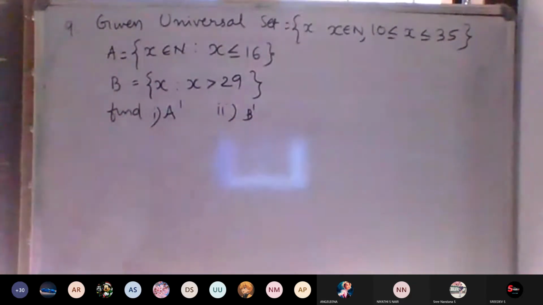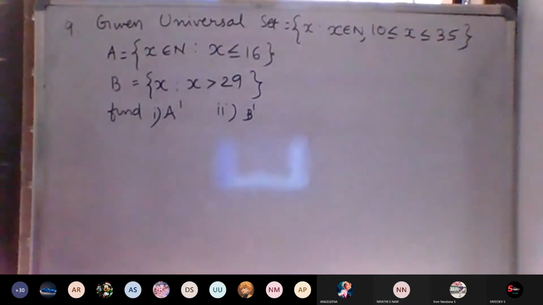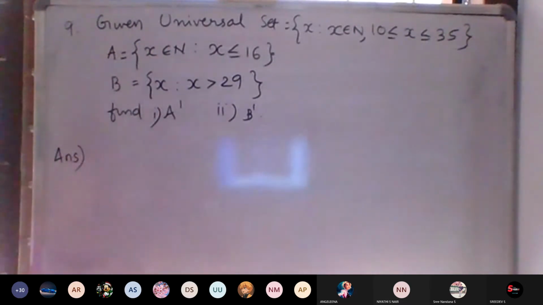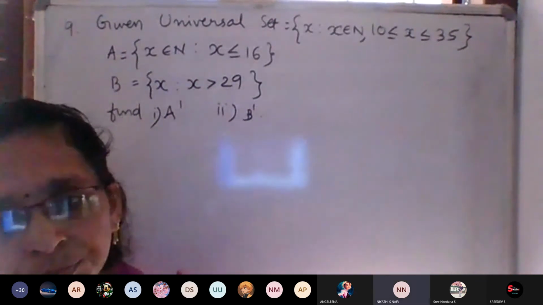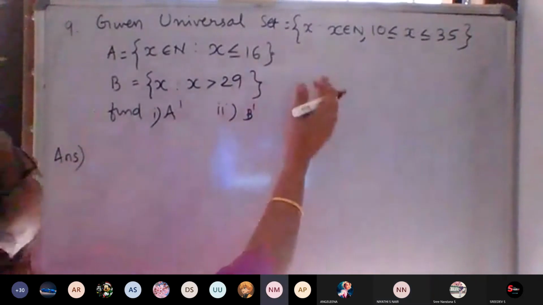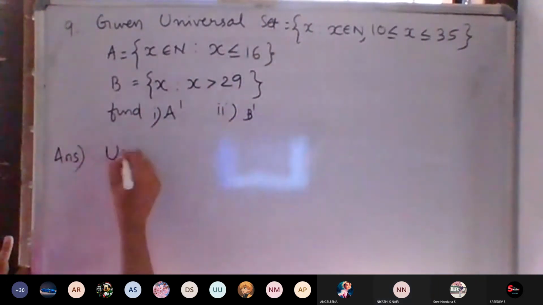So for finding A complement, we have to find out set A, no? Then the universal set also we want to convert into roster form. So if we get this type of question, what do we have to do first? First we want to convert it into roster form. Which one first will we do? The universal set.